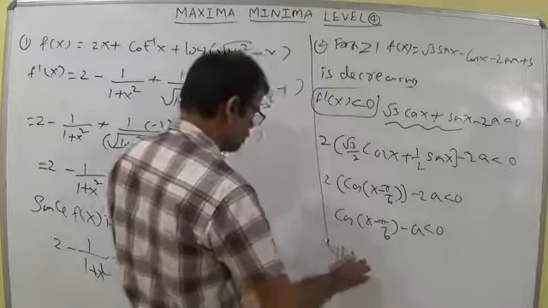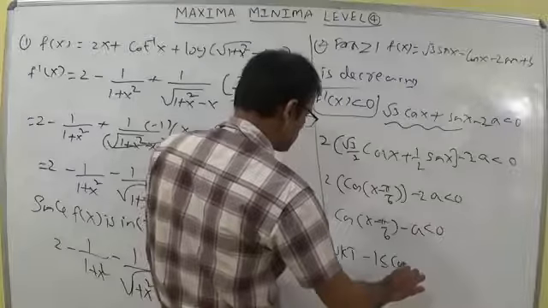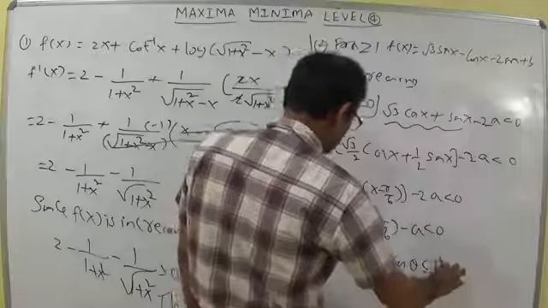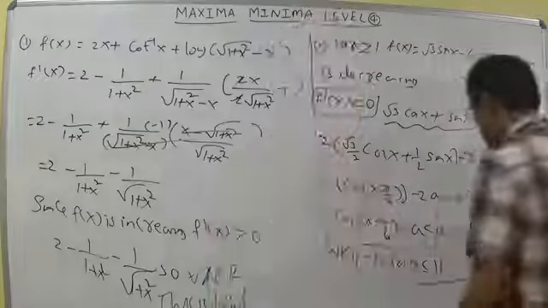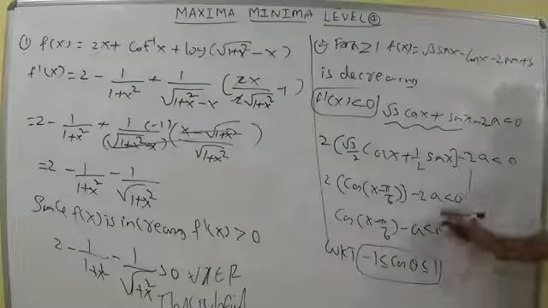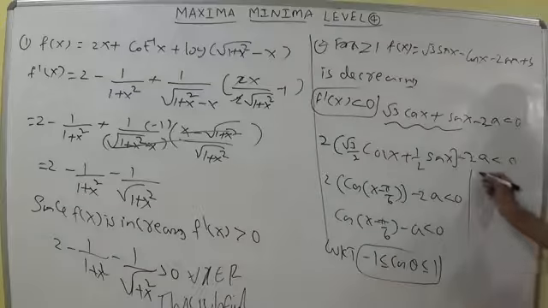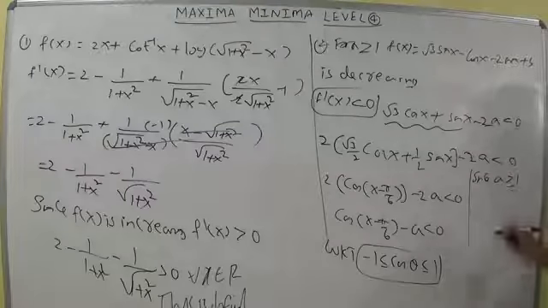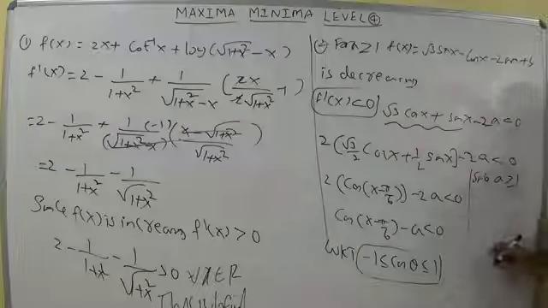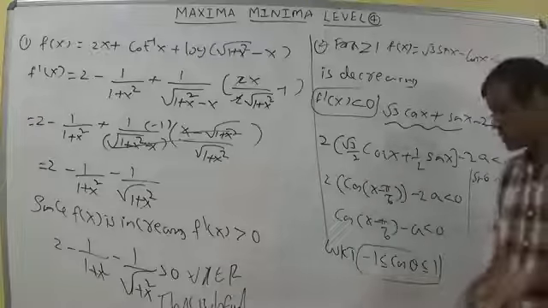We know the range of cos theta: minus 1 less than or equal to cos theta less than or equal to 1. So if the value is minus 1, substitute the minimum value, minus 1 minus a. Since a is greater than or equal to 1, if you take a as 1, then minus 1 minus 1 is less than 0.